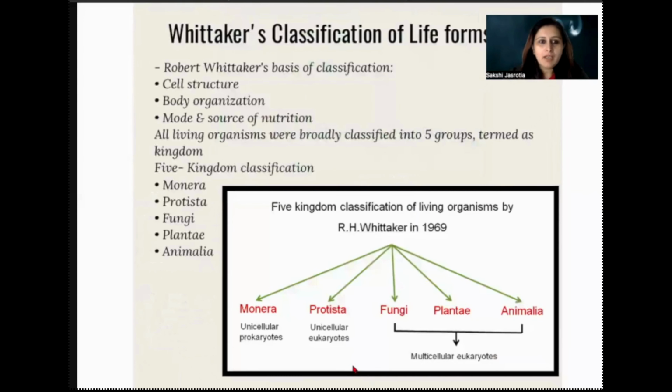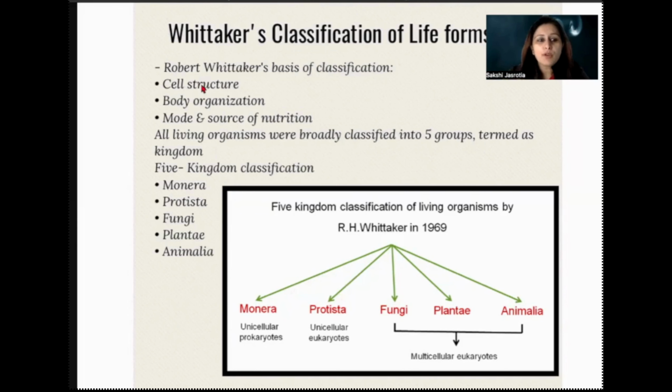So after that, Whittaker's classification of life forms came into action. Robert Whittaker based his classification on these categories. Number one was the cell structure. कैसा cell है? क्या ये unicellular, multicellular है? Eukaryotic, prokaryotic है? Then the body organization in a sense कि कितने अगर cell organelles present हैं तो उसके हिसाब से कैसे how is the body functioning accordingly, right?